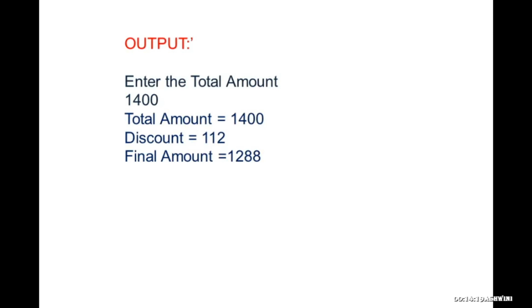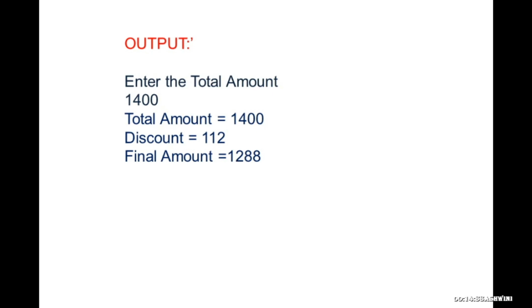So I have shown you one example of output here. Enter the total amount. This is your first cout statement, and cin total amount. So that statement will take the 1400 value. Next it will calculate whatever the formula is there. Then the last three cout statements, that is total amount is equal to 1400, discount is equal to 112 rupees you get for 8%.